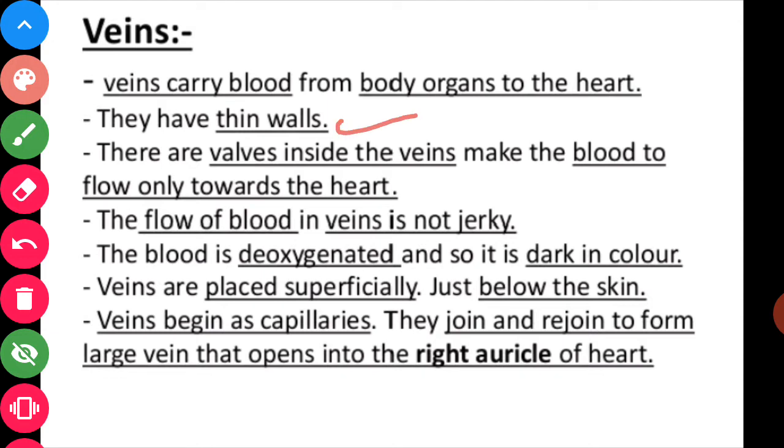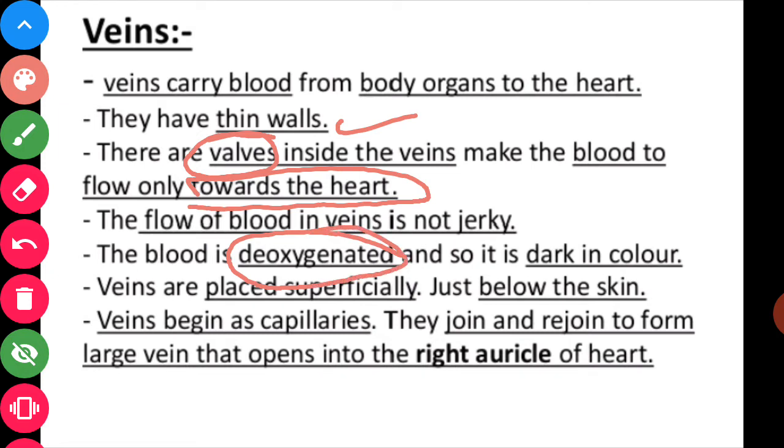There are valves inside the veins that make the blood flow only towards the heart. The flow of blood in veins is not jerky. The blood that is carried by the veins from all parts of the body to the heart is deoxygenated blood.